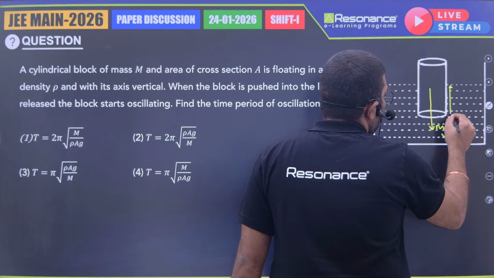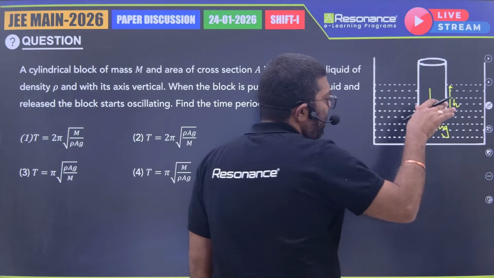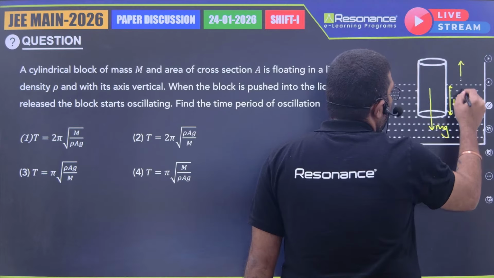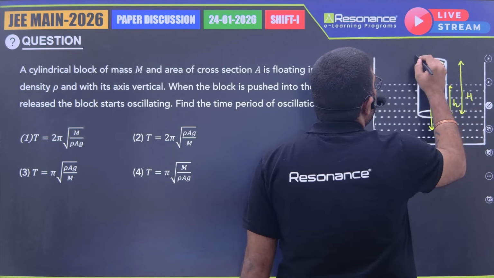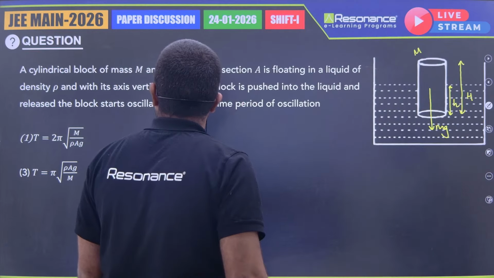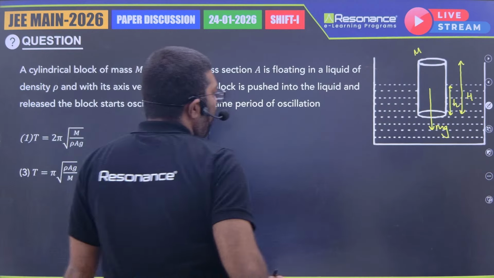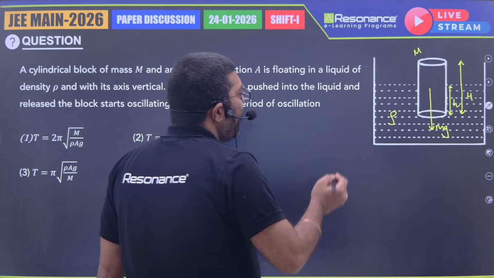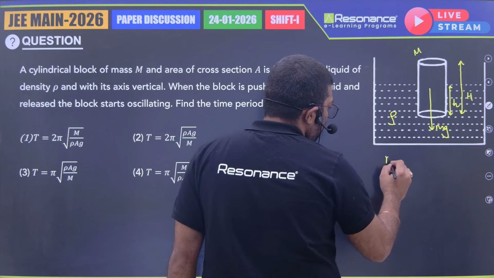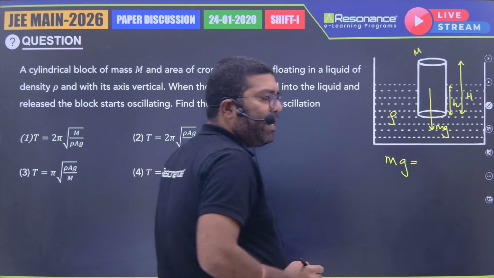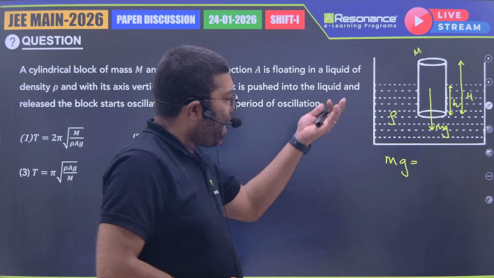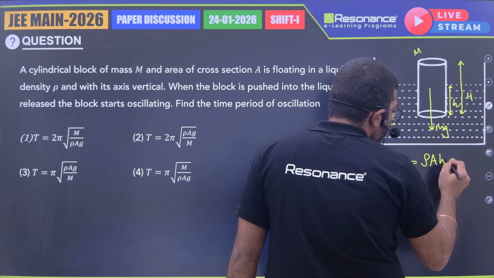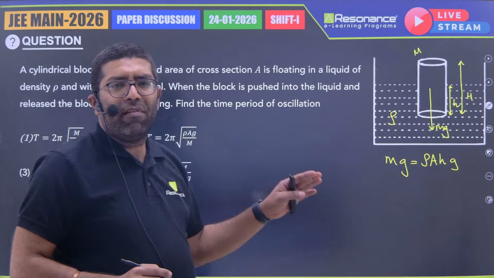let us assume that small h height of that block is inside the liquid, and let us assume the total height of the block is h, mass given is capital M, and density of the liquid they have given it as rho, density of the solid is not necessary. So in equilibrium condition, mg will be balanced by the buoyancy force which is acting upwards, which is nothing but rho a h into g. So this is the equilibrium condition of the block.